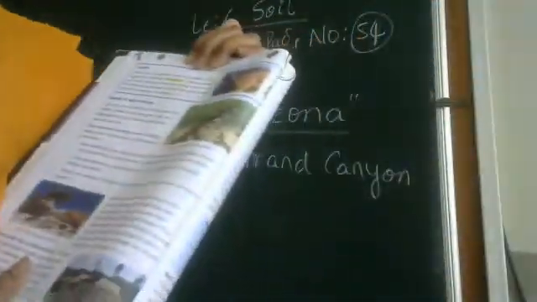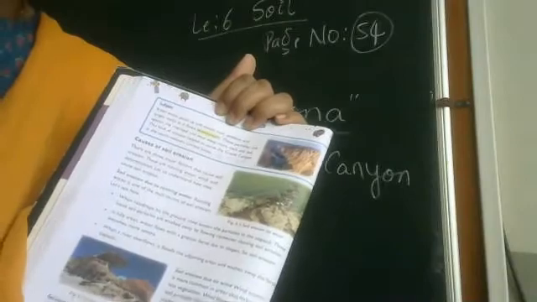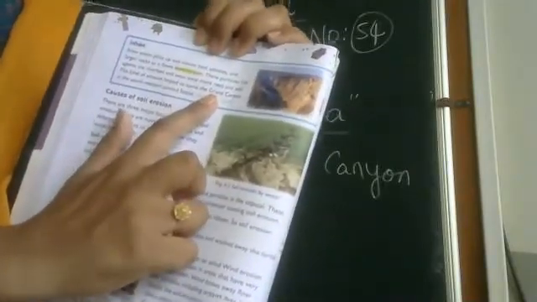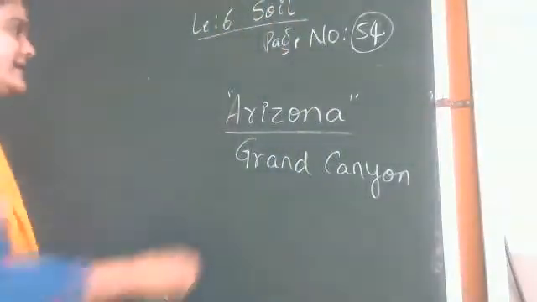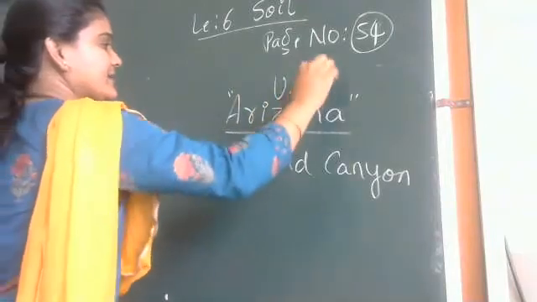And this is due to what? Running water. So due to running water, what is happening, children? It is changing the shape of the rocks. This is in the case of the Grand Canyon, which is located in the USA.